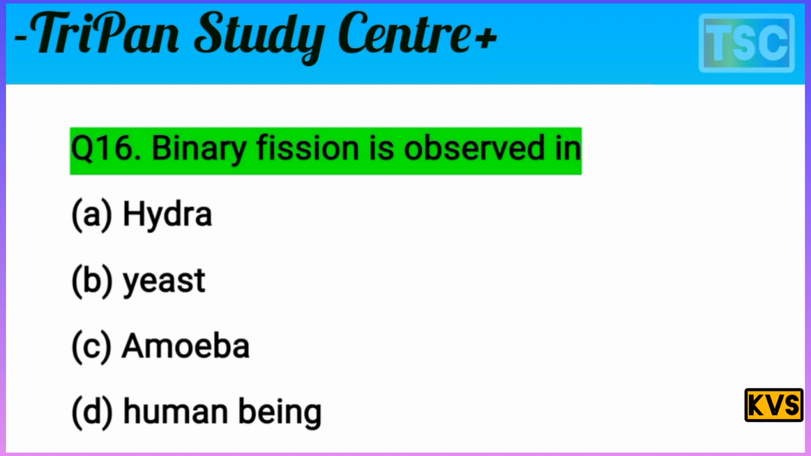It means B option is also incorrect, so the only option remaining is C. C option is amoeba. Amoeba takes place by binary fission: one part is divided by binary fission into two parts. It means C option is correct for this question. C option is correct. Let's see the next question.